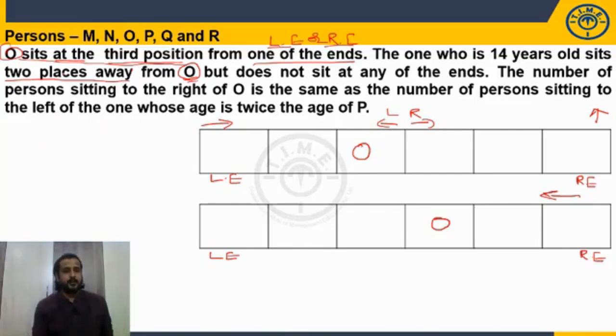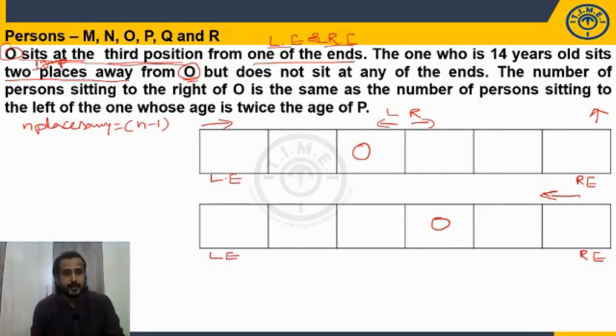But even before that, 2 places away is nothing but how many gaps will be there? 1 gap. It is a very important point. N places away is nothing but n minus 1 positions between them. N places away is equal to n minus 1 gaps between them.